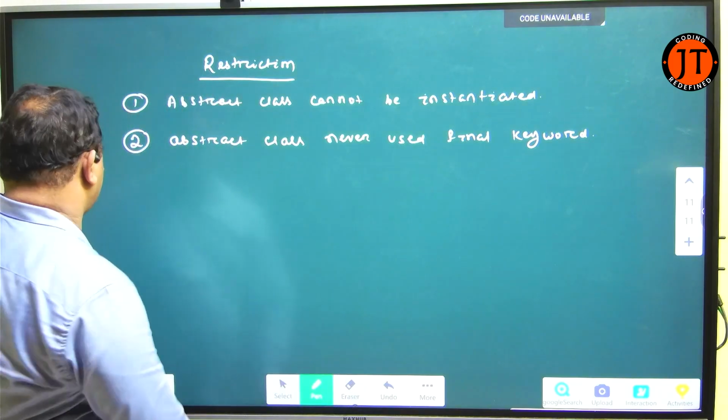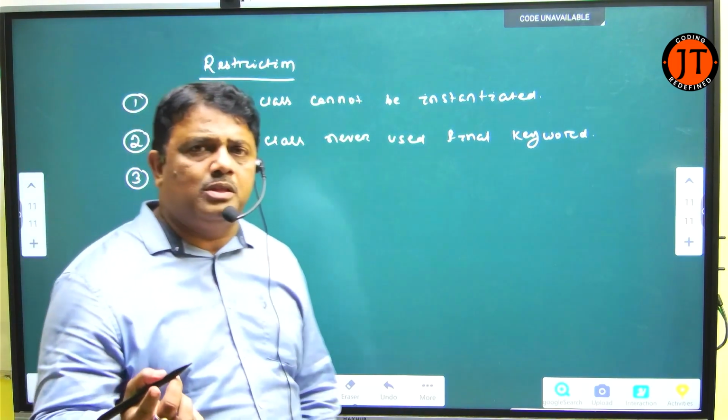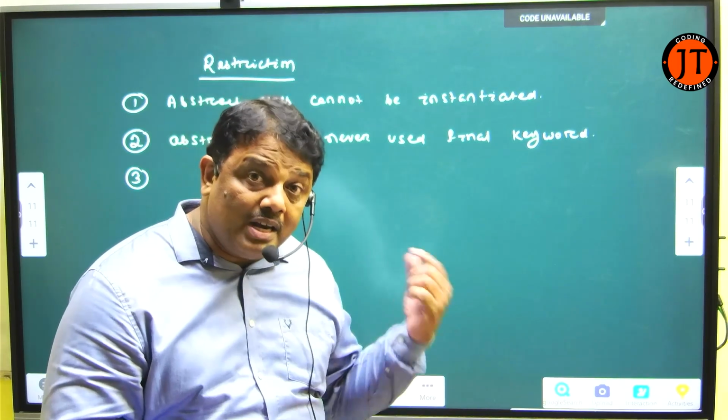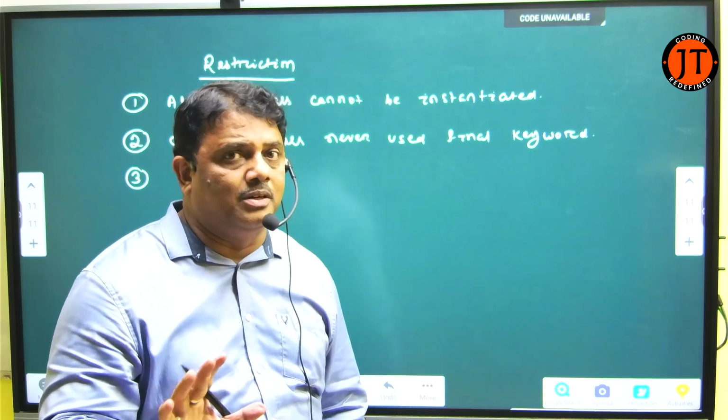Now, third, an abstract class may or may not contain an abstract method. That is not a restriction.